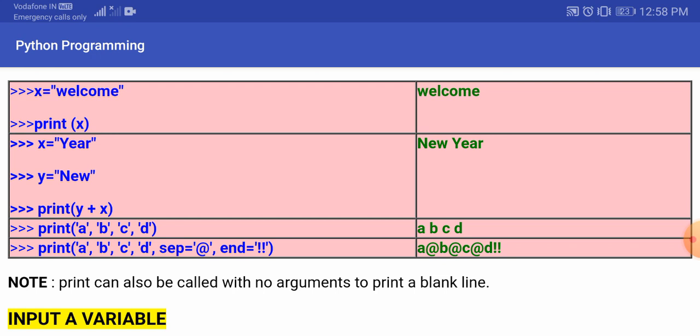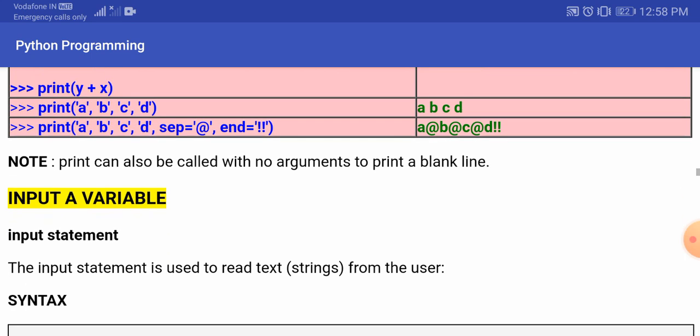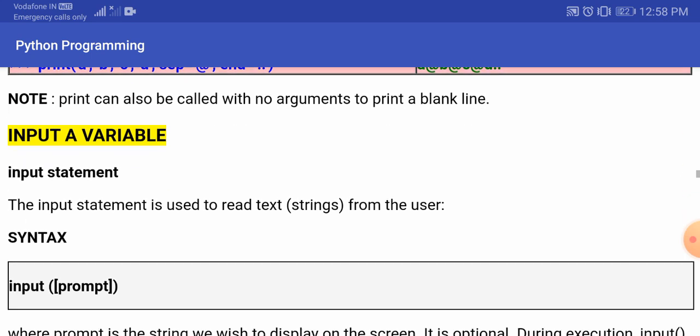Similarly b and c will be separated with this @ symbol, and then c and d will be separated with this @ symbol. But also we have given an end argument, so at the end you are going to get these two exclamation marks. So the output is a @ b @ c @ d, and two exclamation marks follow. Now let's discuss inputting a variable.